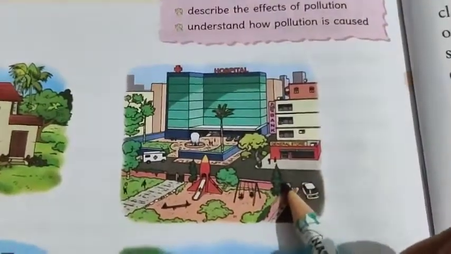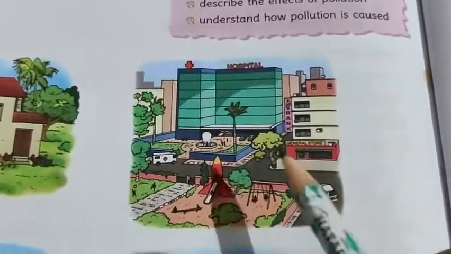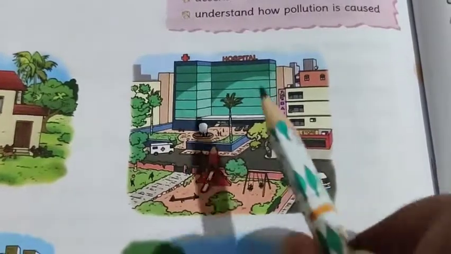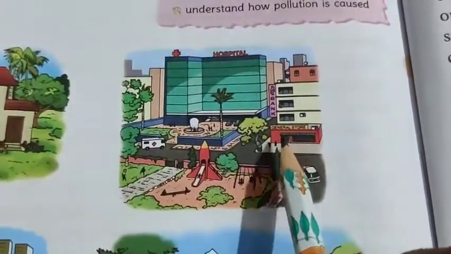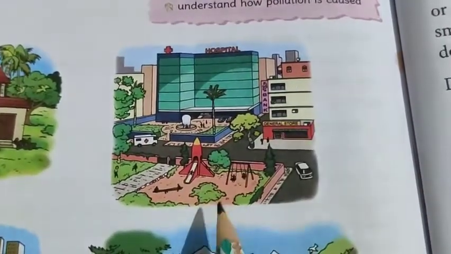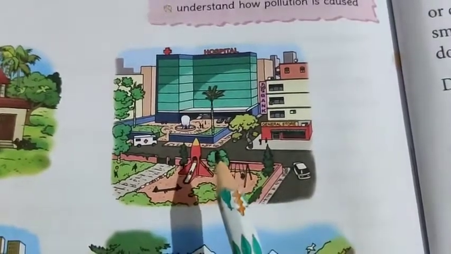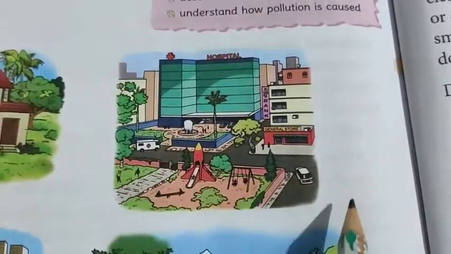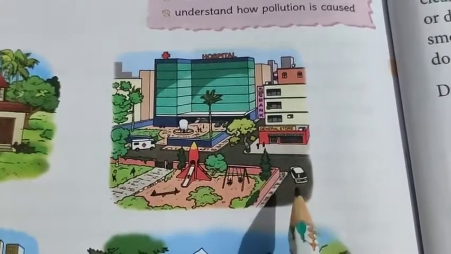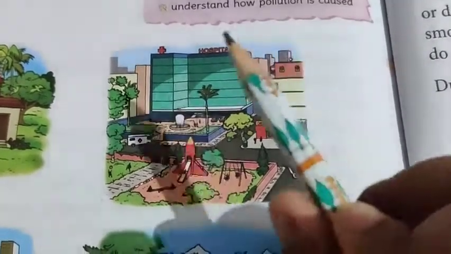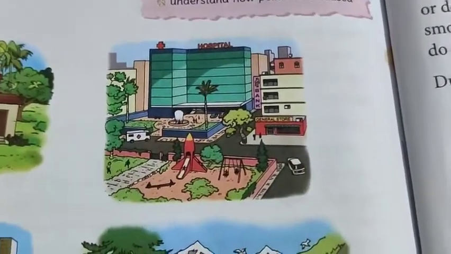Next is the picture of a city, right? In this picture we can see a hospital, general stores, mall-type areas, a garden, a few plants, people, a road, cars and means of transport. This happens in cities, right?